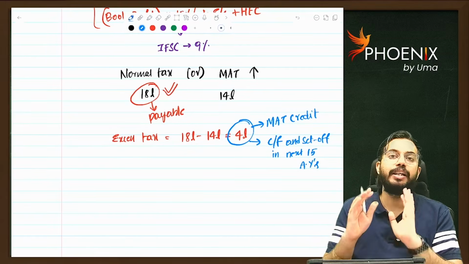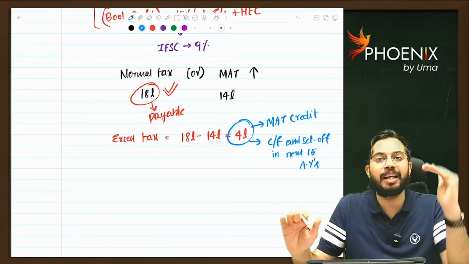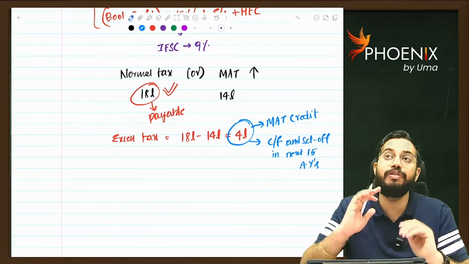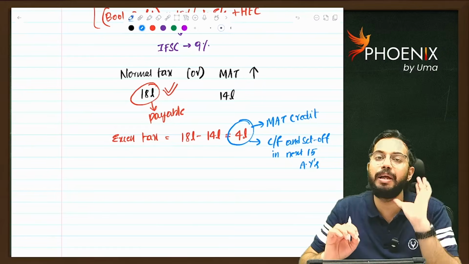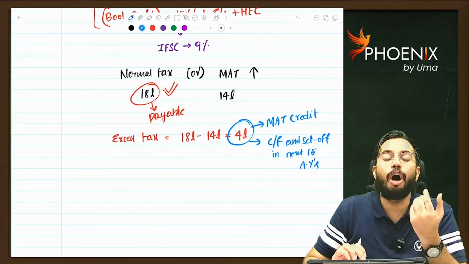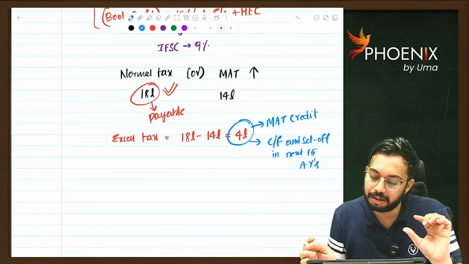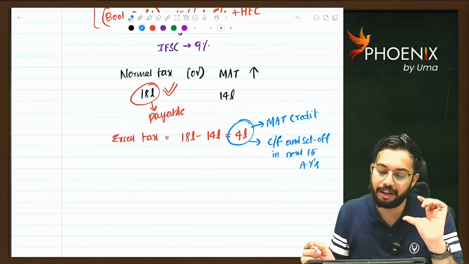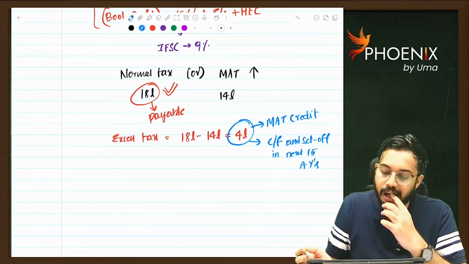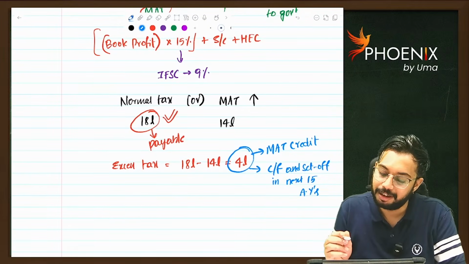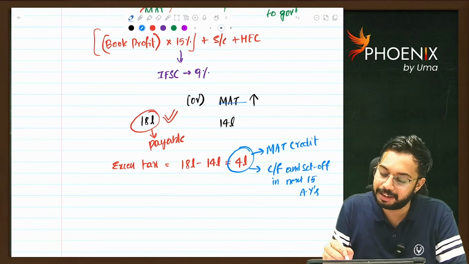So did you understand? Every year we will calculate tax as per normal provisions. We will also calculate MAT. Out of these two, whichever is higher, that is payable. Here I did a mistake. Hold on, let's reverse.